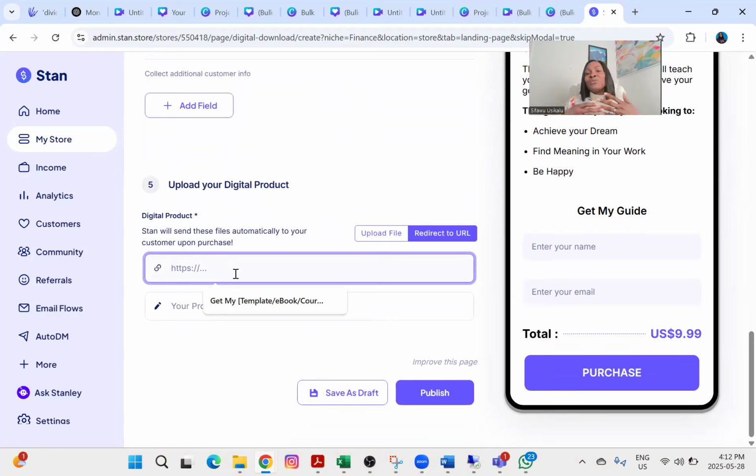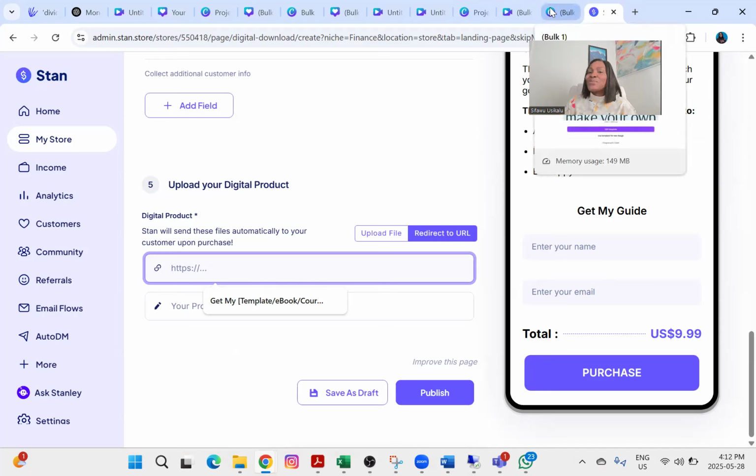So this is good if you just want to sell one, but if you want to look professional, we're going to make a thank you PDF page. To say, okay, thank you for purchasing from my store. Download your digital products. Click here to download your digital product. But if you do not want to do that, you can just add your link directly to this point, right? But let's create something like a thank you page because we want to look professional, right? And it doesn't really take time.